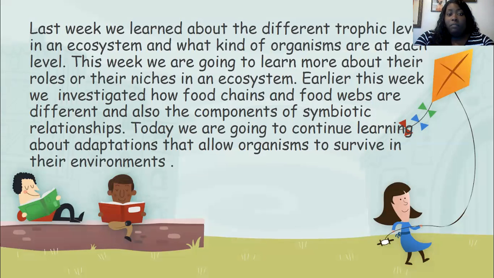Earlier this week, we also investigated how food chains and food webs are different, and also the components of symbiotic relationships. The components were the mutualistic relationship, which is mutualism, where both organisms benefit in the relationship. We talked about the gazelle and the ostrich, how both of them benefit with their vision, and they also alert each other of predators that are in the vicinity. We talked about commensalism, a relationship in which one organism benefits and the other organism is not hurt nor harmed, and they also don't really benefit.